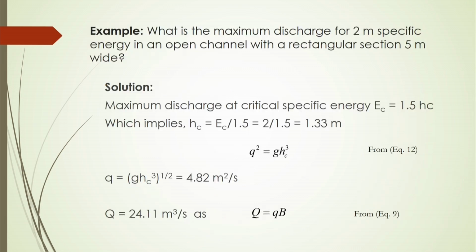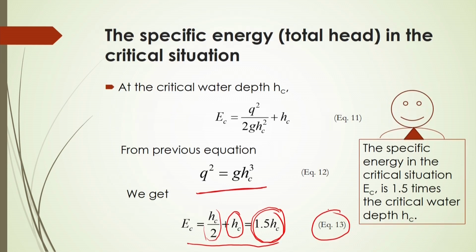Now, an example for this: if you are asked to find the maximum discharge for 2 meter specific energy in an open channel with a rectangular section of 5 meter width, then you have to use equations like equation 12 and equation 9 to calculate all of these. Now, for maximum discharge, the critical specific energy EC will be equal to 1.5 into HC, which we have got from equation number 13 here.